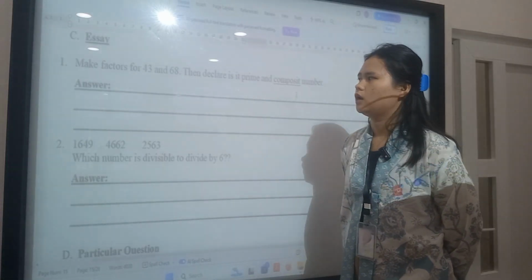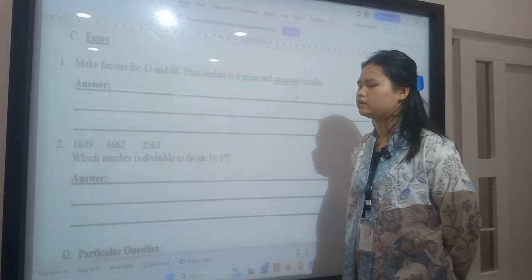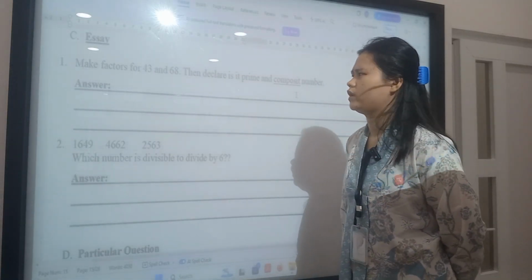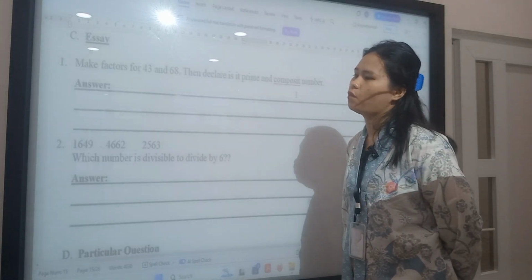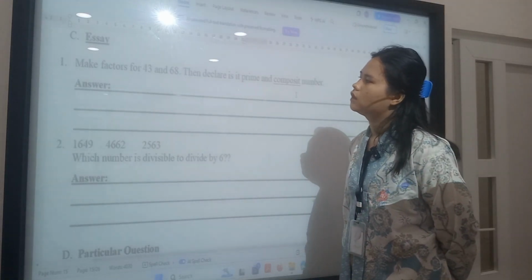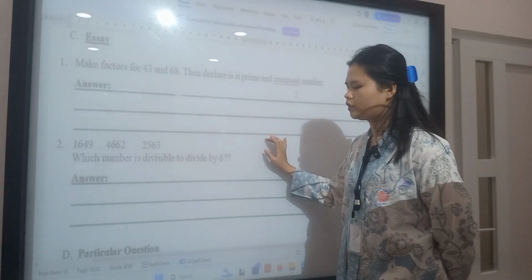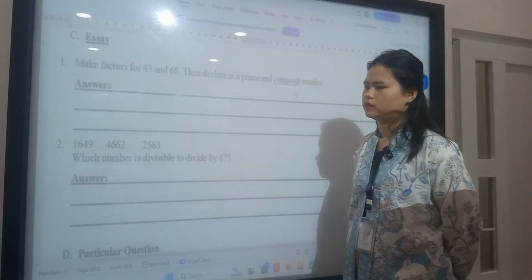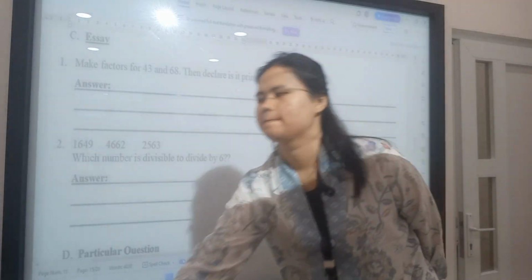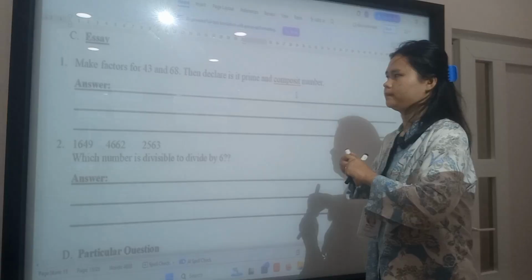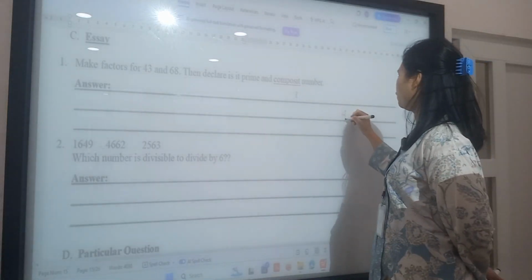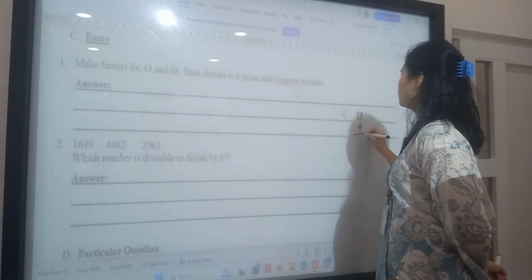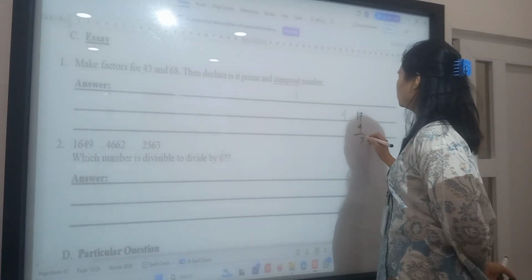The factors of 43 are 1 times 43, and for 68 it is 2 times 34, and then 4 times 17.